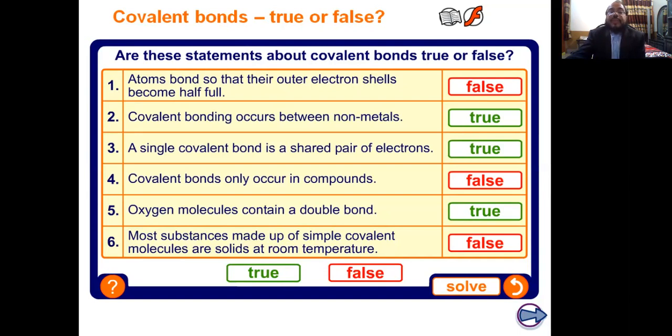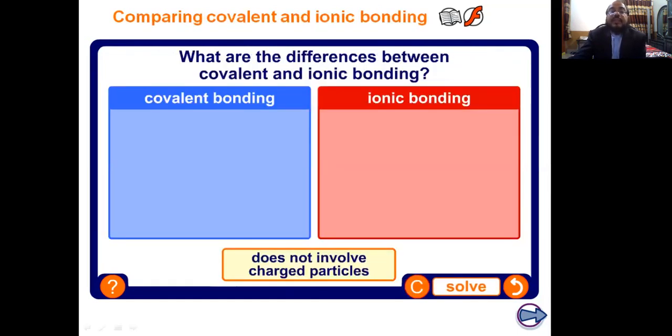Most substances made up of simple covalent molecules are solid at room temperature. It is not true, not always. These are some comparisons between ionic and covalent bonds. Ionic bonding is the transference of electrons. Covalent bonding is the sharing of electrons. Ionic bonding is only one type, and covalent bonding has three different types: single bond, double covalent bond, triple covalent bond.